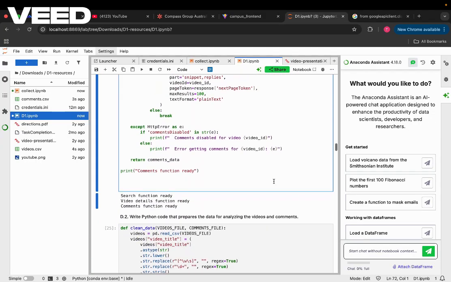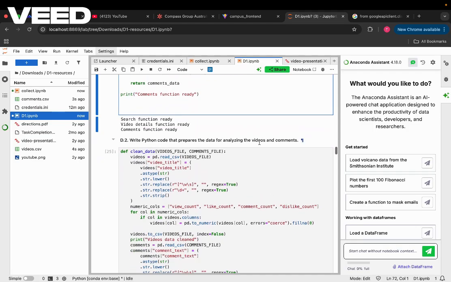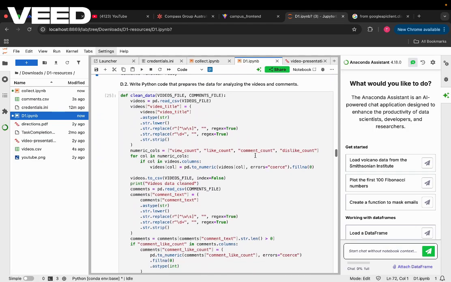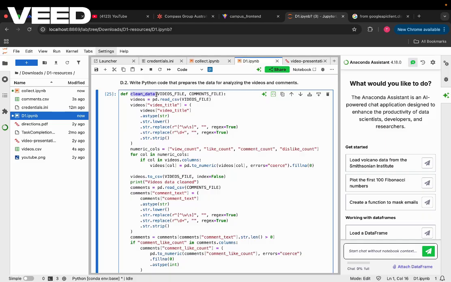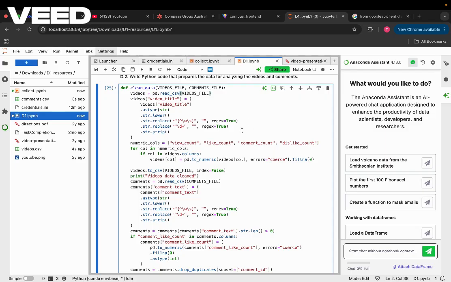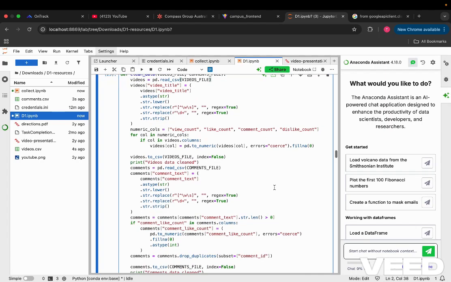Now for the data cleaning, I have created a function called clean data, which will clean the YouTube data such as disabled comments, and also some missing values in the optional fields. It will ensure that the view counts were greater than zero to avoid division errors in the ratio calculations. And I also converted the timestamp formats to standard datetime objects,